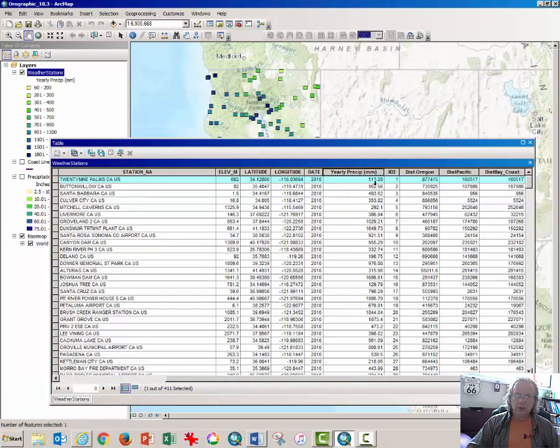There are a couple of other variables that are of interest for this particular assignment. One is the distance to Oregon, and this is 877,415 meters to the Oregon border, and 160,517 meters to the Pacific Ocean.